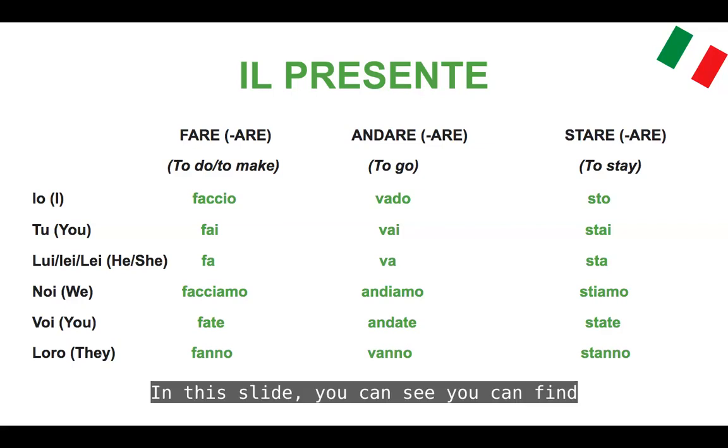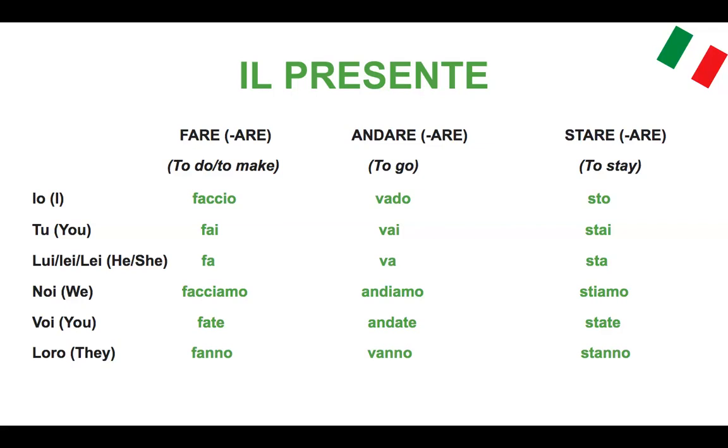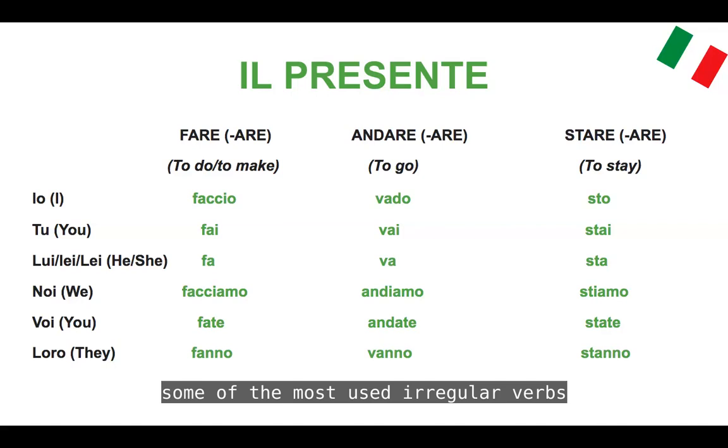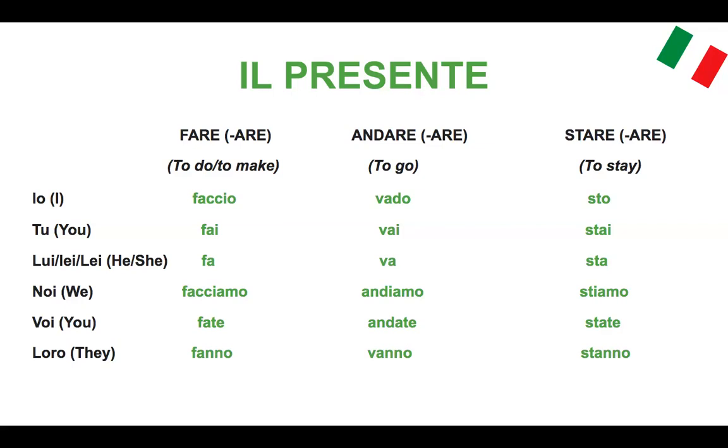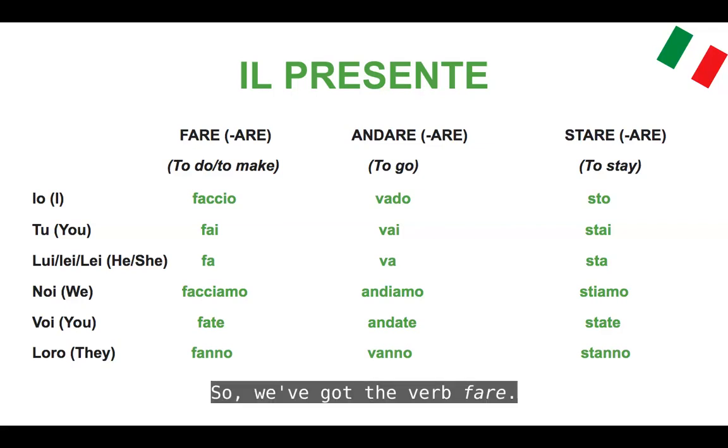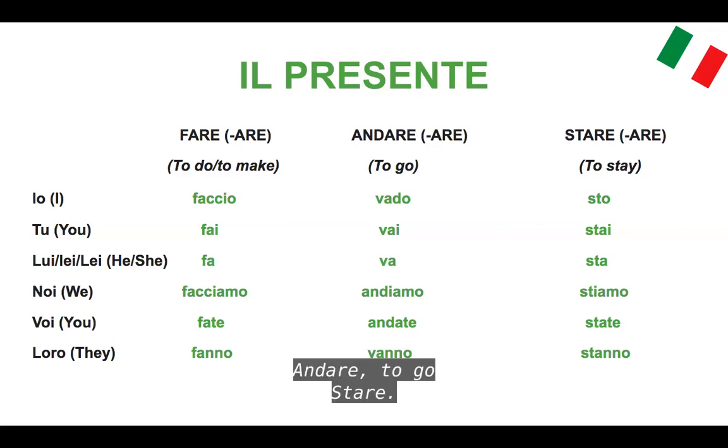In this slide, you can find some of the most used irregular verbs that need to be learned by heart. So we've got the verbs fare, andare, to go, stare, to stay.